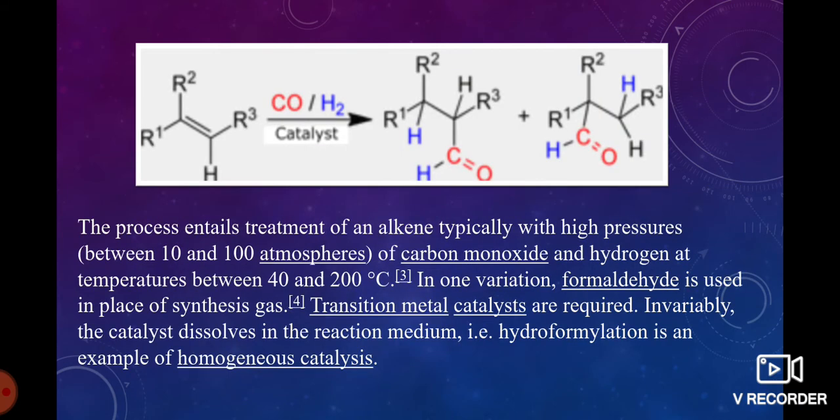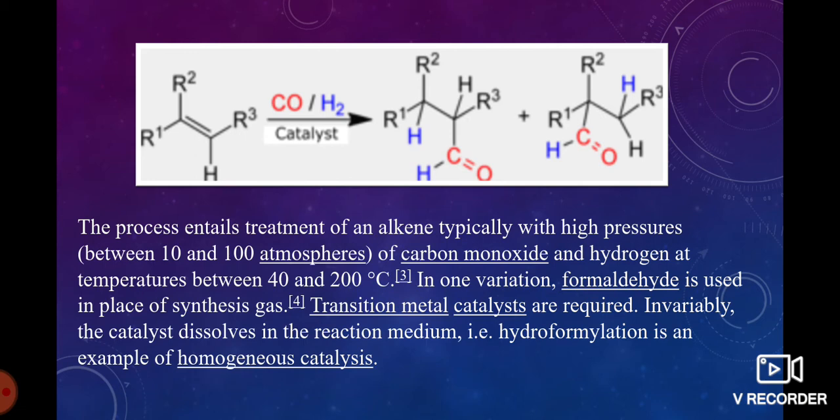This is about the reaction of hydroformylation. We are taking the alkene, then addition of the formyl group, HC double bond O. Both the hydrogens... the double bond should be broken so that one of the carbons is attached to the formyl group. Then it is known as hydroformylation.